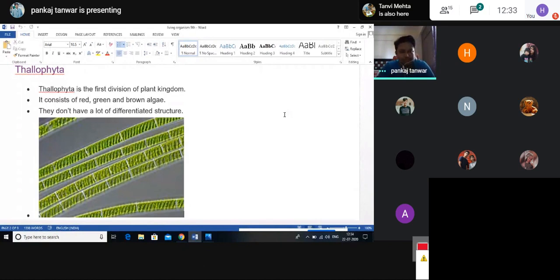Second, these plants do not have well differentiated root, stem and leaf. If I take a plant of Thallophyta and show it to you all, you cannot identify where is the root, where is the stem and where is the leaf.